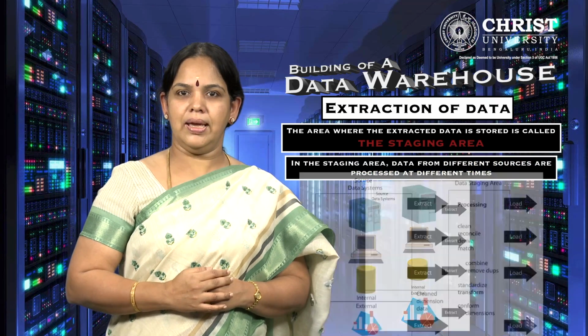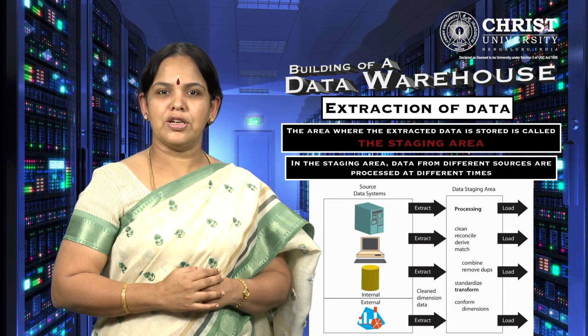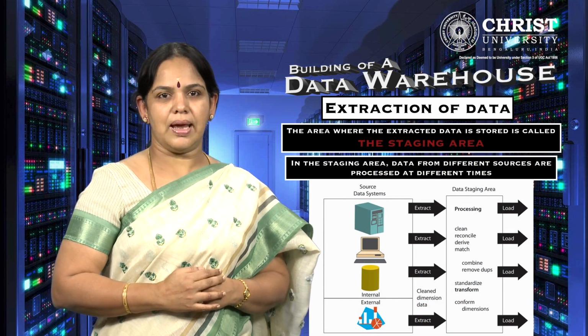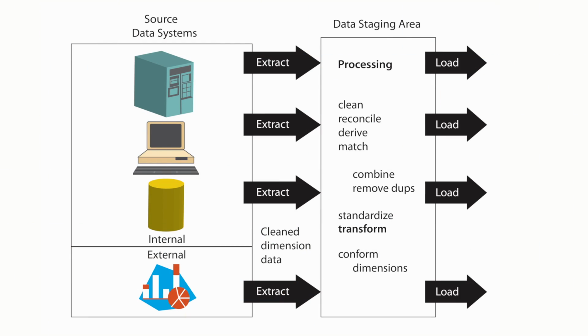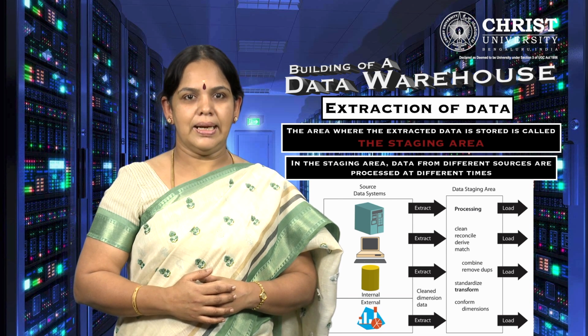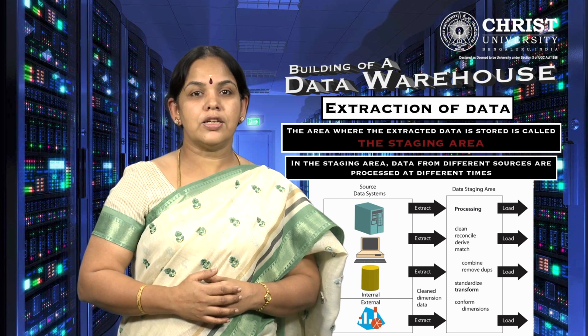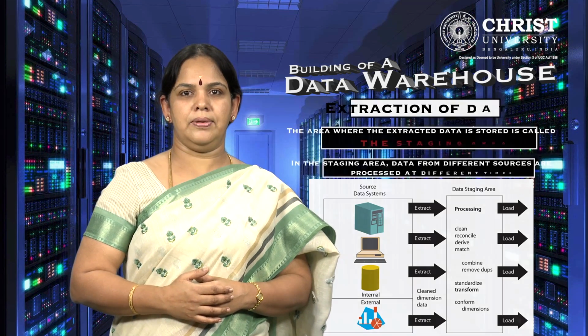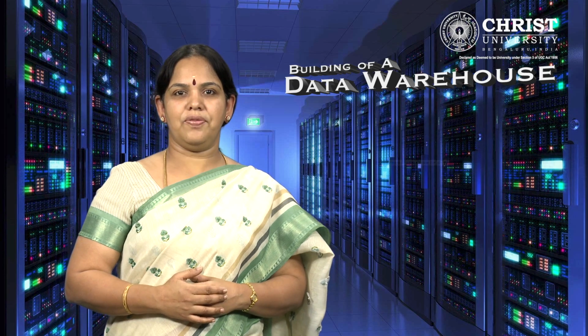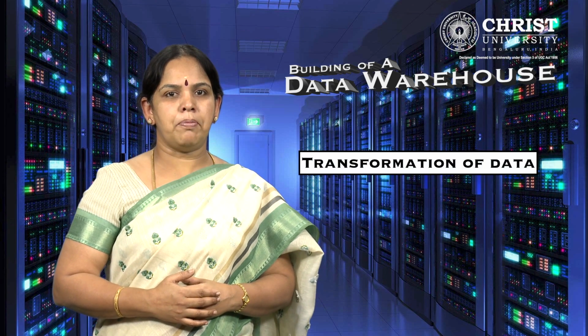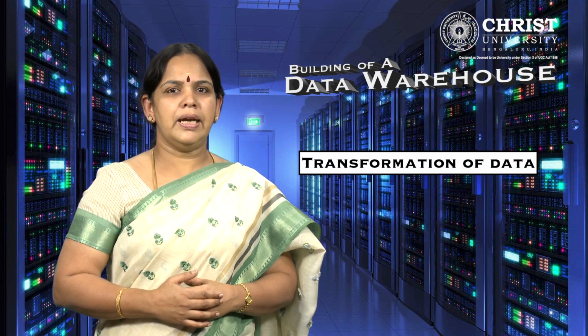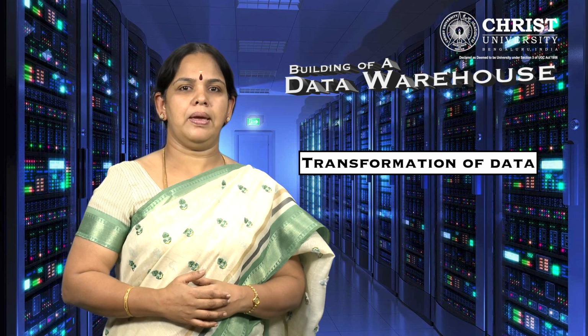In the staging area, data from different sources are processed at different times. Staging area enables information to be loaded quickly from the operational database. It ensures data is cleaned and data duplicacy is eliminated. Transformation of data. Being dependent upon the source of data, it is the most complex step in the building of a data warehouse.